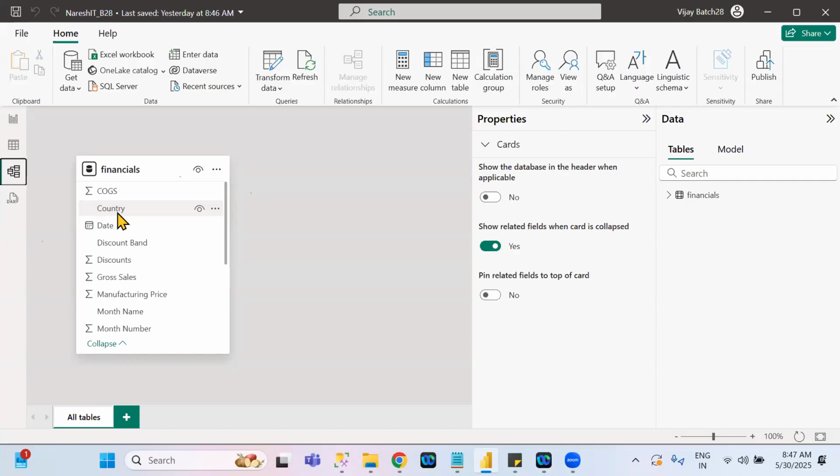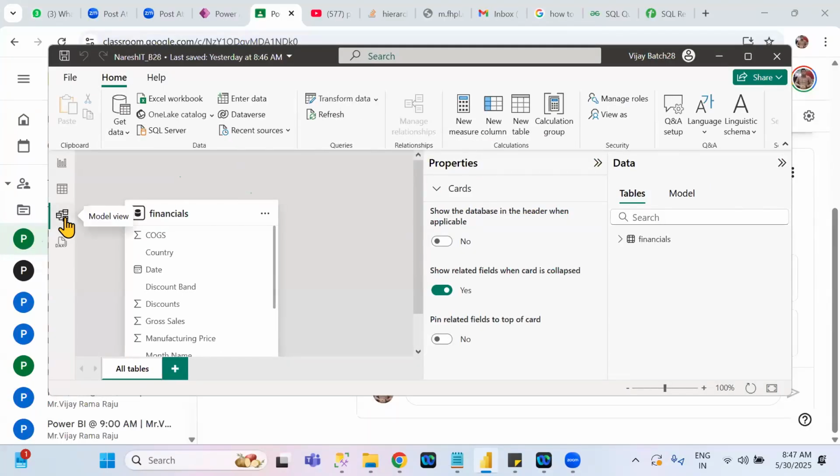How to hide the data set or columns in model view? See here. In the model view tab, this is a data set name, right? This is the model view tab. Table view is this one, and report view is like this.